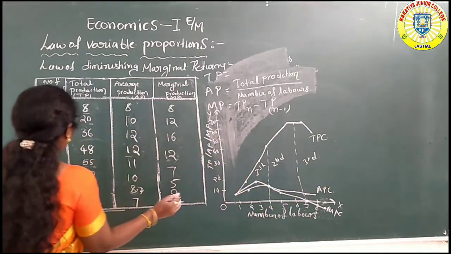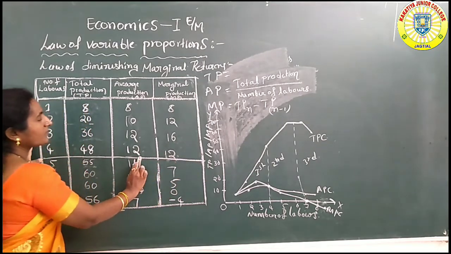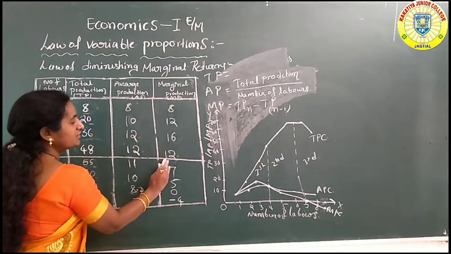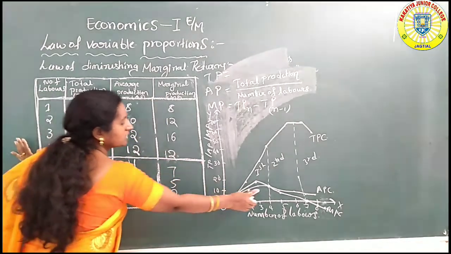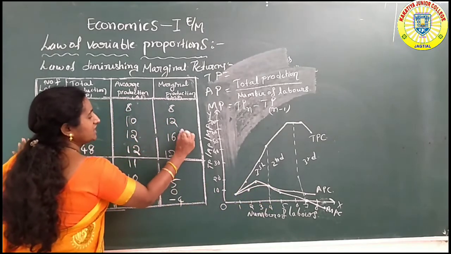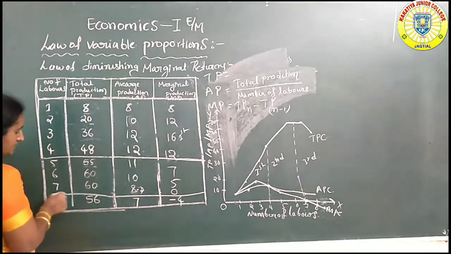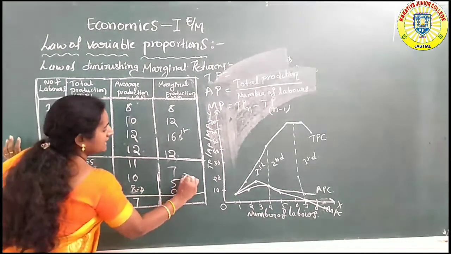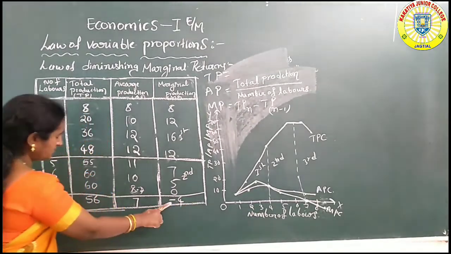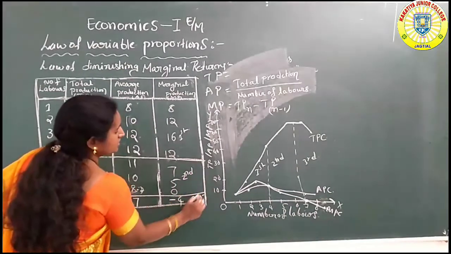At the fourth labor, total production increases and average production 12 units, marginal production 12 units, both are the same, both curves intersect at the level of the fourth. This is the first stage. Then the seventh labor, this is the second stage, and when minus values go to the eighth labor, this is the third stage.